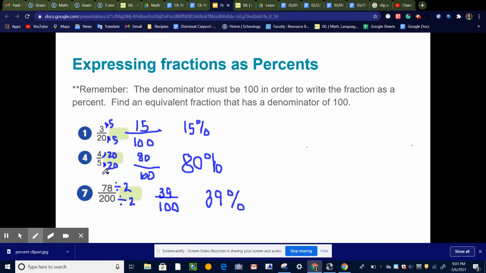So another way to look at this too is 4/5 means 4 out of 5. So 4 is 80% of 5. Or 78 is 39% of 200. Just another way to think about it. So those are all ways that we can convert fractions to decimals to percents.